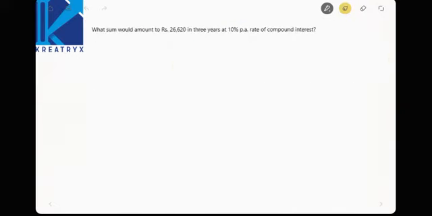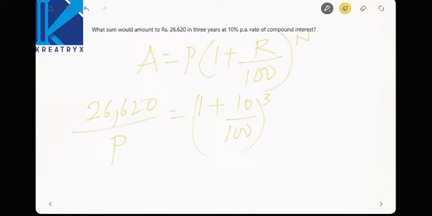Pascal triangle method, we have done this, right? What sum would amount to rupees 26620 in 3 years at 10% rate of compound interest? See here, amount is equal to principal into 1 plus rate of interest by 100 whole to the power n. Normal formula, you are given 26620, you have to find out P. Next, 1 plus R is nothing but 1 plus 10 by 100, that is equal to 11 by 10 whole cube.